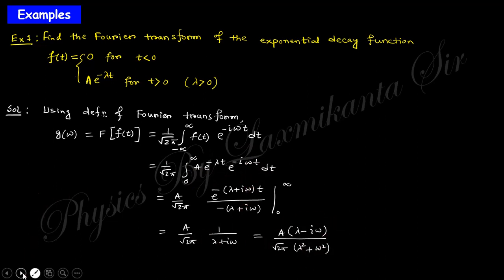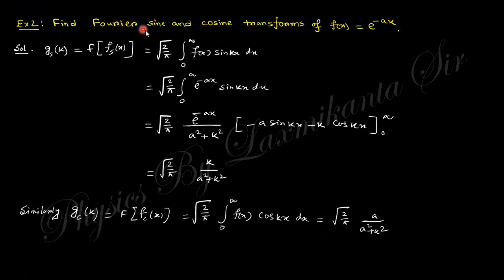Very simple. Next, find the Fourier sine and cosine transformation of this. This example will be used to find the sine function and cosine function, right?